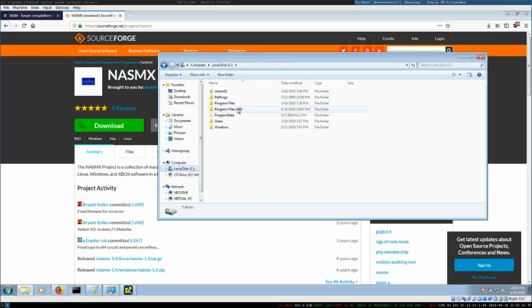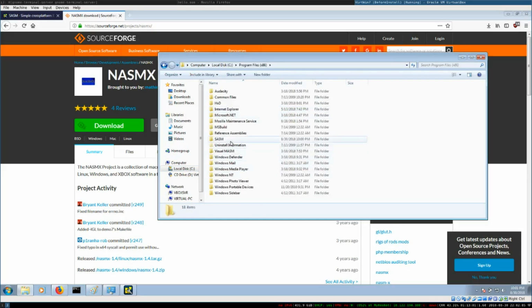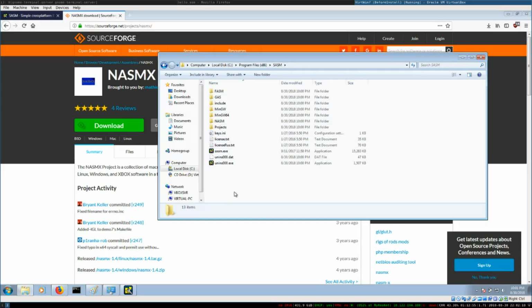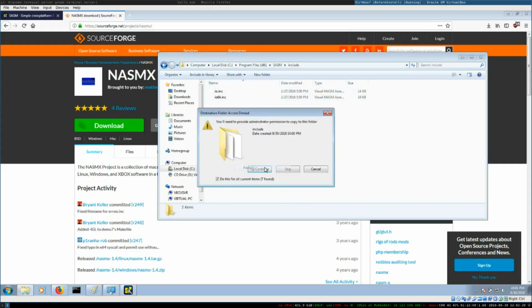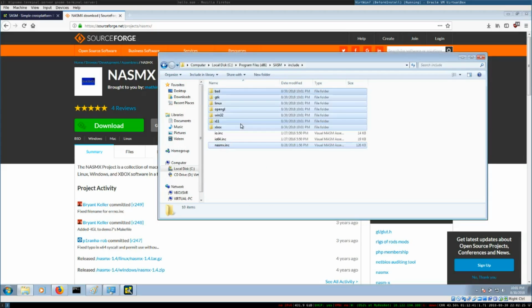And then we now have to navigate to where we installed SASM. If you installed in the default location, it'll be under Program Files x86, SASM. So now we are in the folder where we installed SASM. Now we have to go into the Include folder. In the Include folder, we have two files. What we want to do is copy them to this location. And if it asks you for permission access, just click Continue.